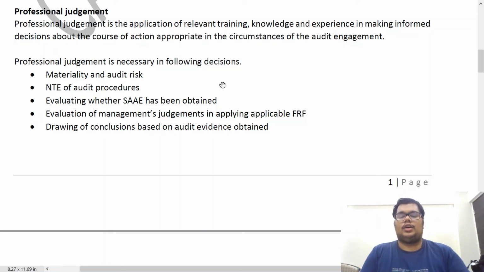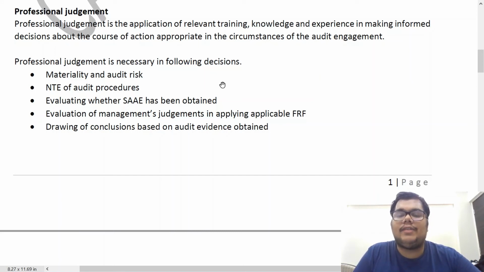Next, drawing of conclusions based on the audit evidence obtained. Basis the audit evidence that we have obtained, we have to decide whether we should qualify the audit opinion, whether we should issue an adverse opinion or a disclaimer of opinion, or whether we should give a clean opinion, that is an unqualified audit opinion. That will depend on the kind of audit evidence obtained, analysis of that evidence, and applying our professional judgment in deciding what kind of opinion has to be issued.